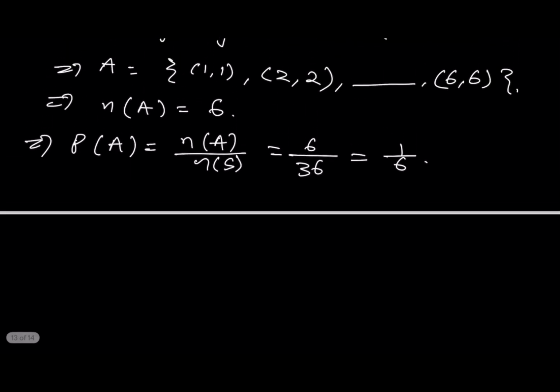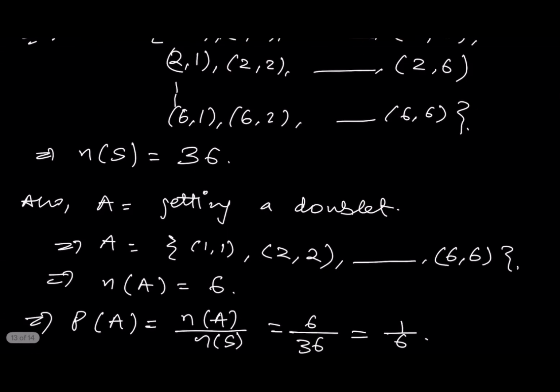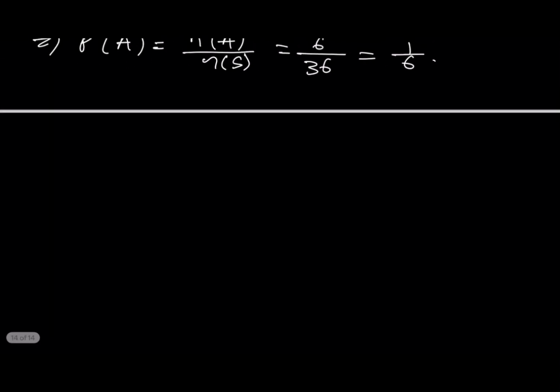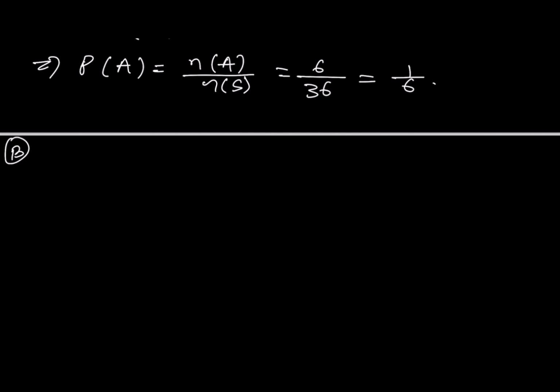Now, this was part A. Let's come to part B. Part B is asking for the sum to be 2. Now, let B be the event of getting sum as 2, right? So for B, the outcome would be 1 comma 1 only.